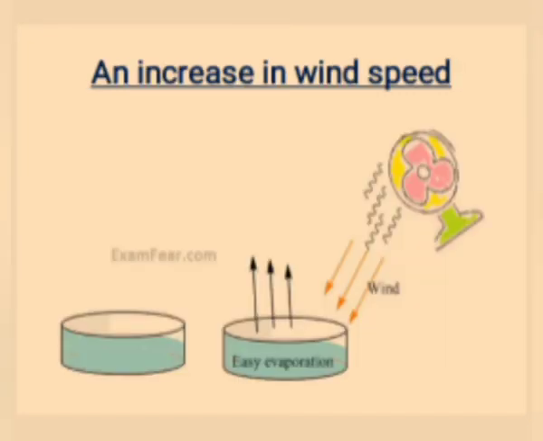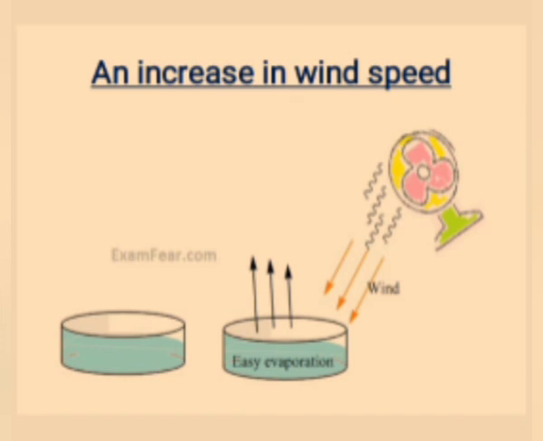Fourth factor is an increase in wind speed. When the speed of the wind increases, evaporation increases. Clothes dry faster on a windy day because as the wind speed increases, rate of evaporation also increases.